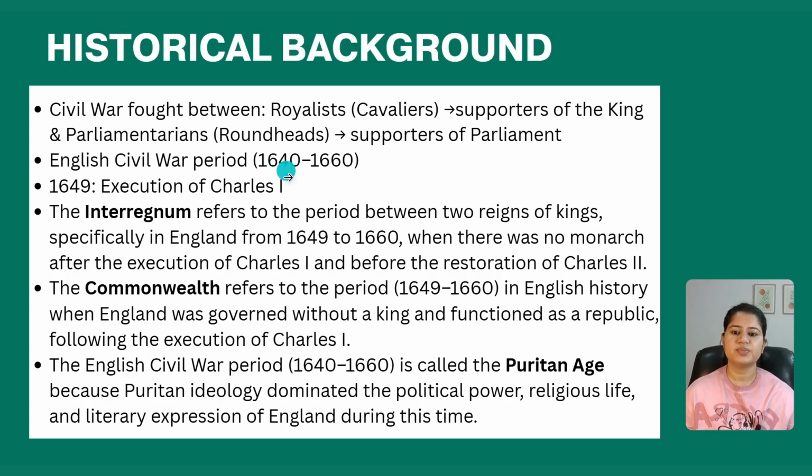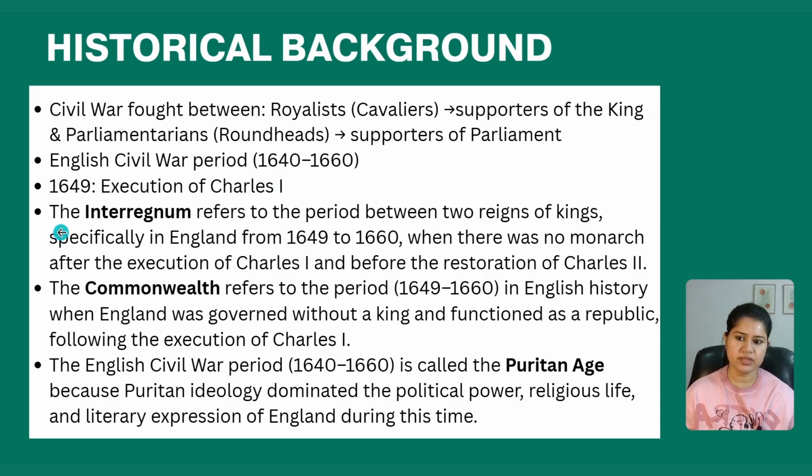Then do remember the timeline of Civil War. It started from 1640 till 1660. Then in 1649, the execution of Charles I. As we have seen, Charles I was executed in the year 1649. So do remember that in the historical background we have the Civil War, the timeline of the Civil War, and in 1649 Charles I was executed.